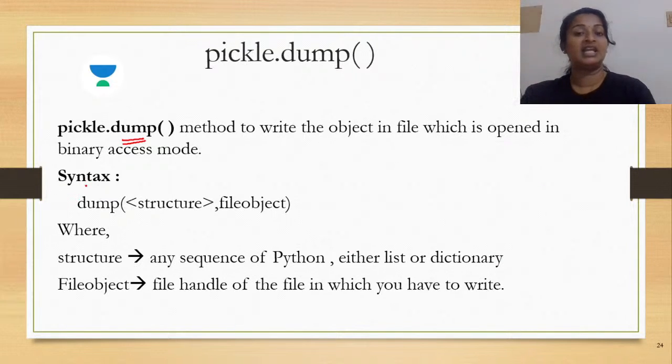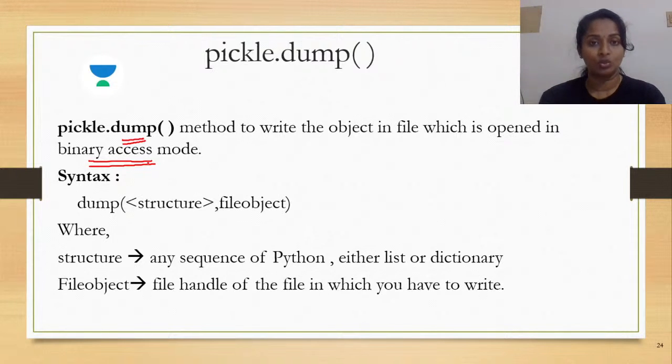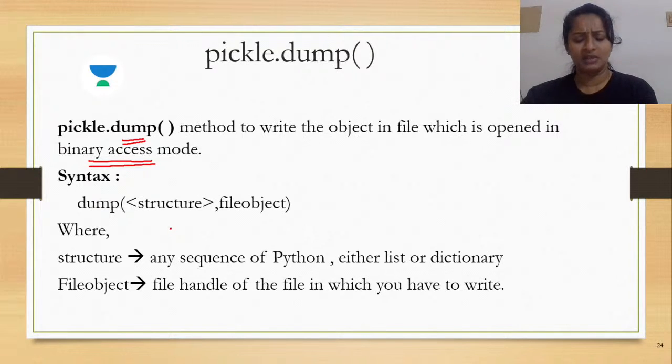What is it? The name of the method is dump, all in small case letters. Now this method is used to write the object onto a file which is opened in binary. So understand this. Whenever we are going to write onto a file, which is the mode in which the file is going to be opened? The access mode can be write, append, or any of the plus versions of these.